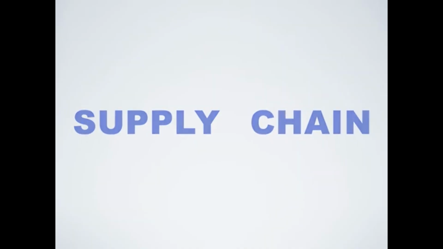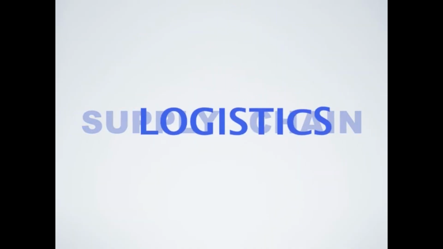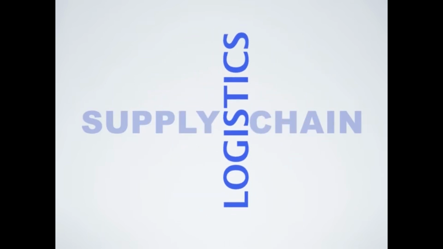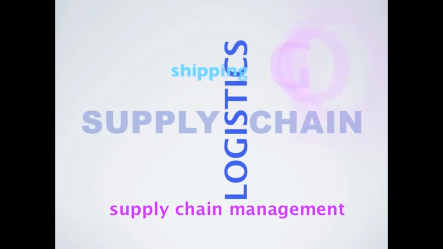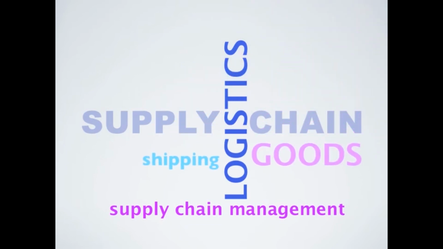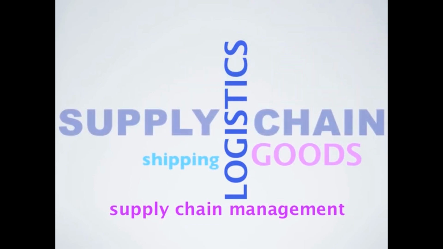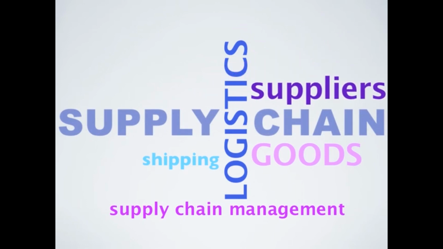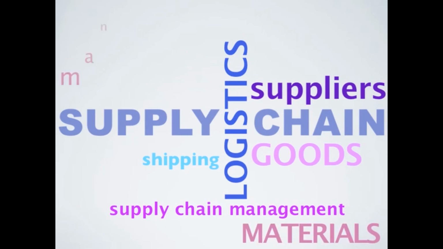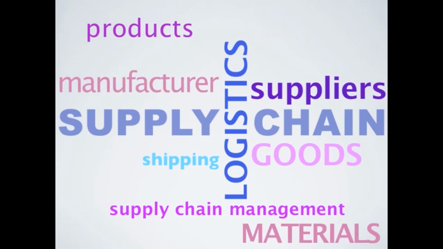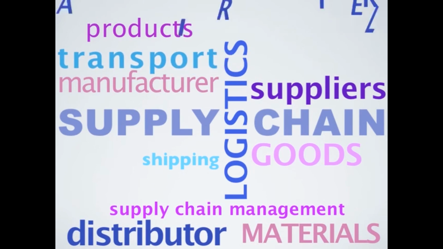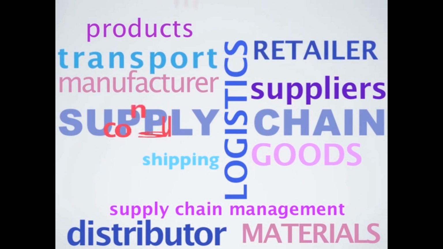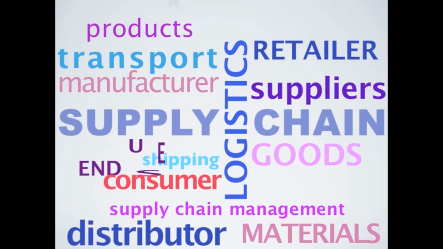When we think of supply chain management, we usually think of logistics. But supply chain management is about more than just shipping goods from point A to point B. In this lesson, we'll look at the basic steps in the supply chain, beginning with suppliers who sell materials or parts to the manufacturers that assemble products. The products then go to distributors, who transport them to retailers, where they are then sold to consumers or end users.